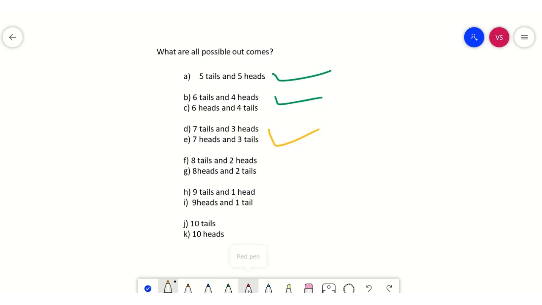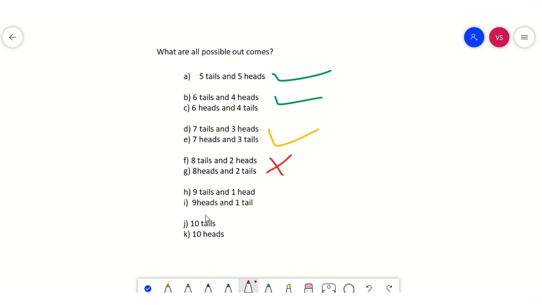Yes, we have to start suspecting the fairness of the coin, because even though it is possible that if you toss a coin 10 times this kind of outcome occurs, we have to start thinking about whether the coin is biased or unbiased.